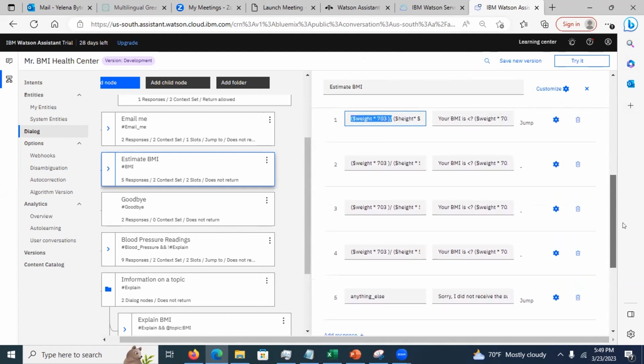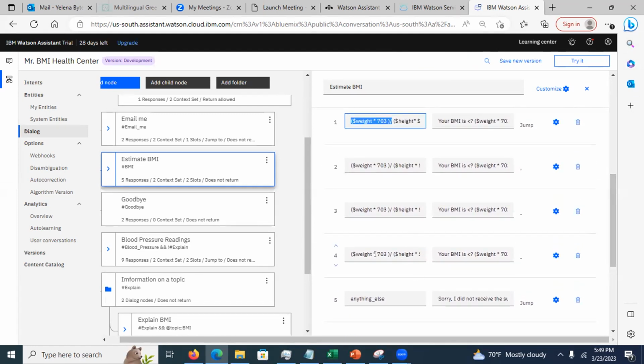But sometimes I need to, well, in this case, take a look at it. What is anything else in here? Anything else means that it did not receive enough information to estimate the BMI. For example, if I choose to exit, then it's going to give this message. And also it's going to go to the exit node.